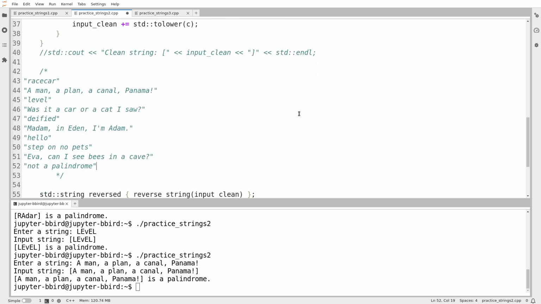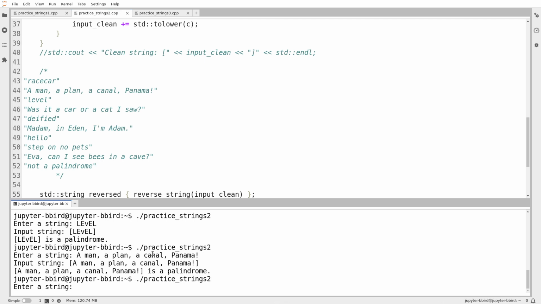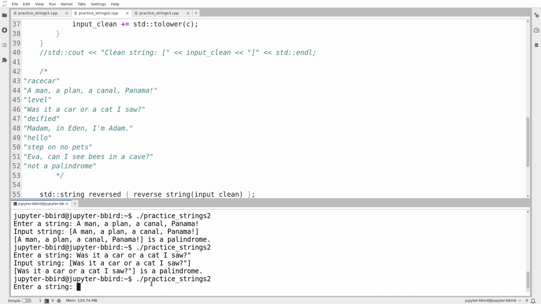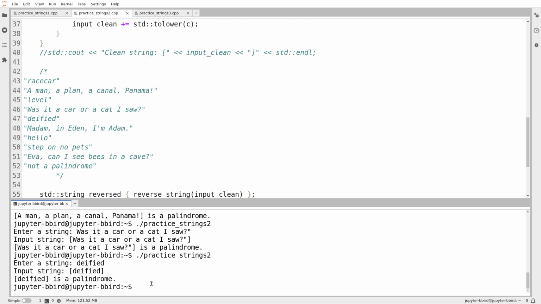All right, so we'll try testing at least a few of these cases. So I already did racecar and level. Okay, apparently "was it a car or a cat I saw." Well, that's clever, I guess. That's a palindrome. Oh, whoops! I put a quotation mark at the end, but the quotation mark gets ignored because it's considered punctuation. So that is a palindrome. Okay, so deified. Looks like that works.